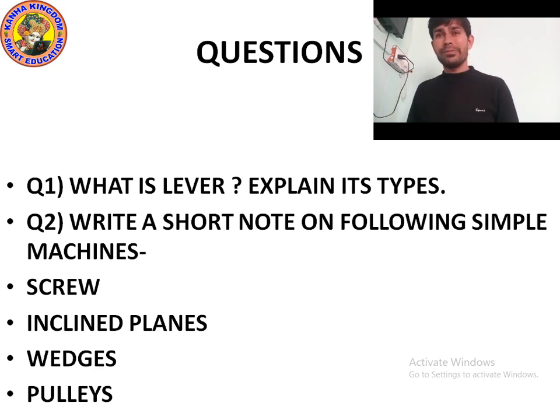And if we talk about the inclined plane, an inclined plane is a simple machine in which a flat surface is higher on one end, like a ramp in a hospital, you know about it. If we talk about pulleys, we can say that pulleys are actually wheel and axle. Pulleys are wheel and axle with a groove around the outside. There are 2 types of pulley: fixed pulley and movable pulley. I hope you understood. It's very easy.